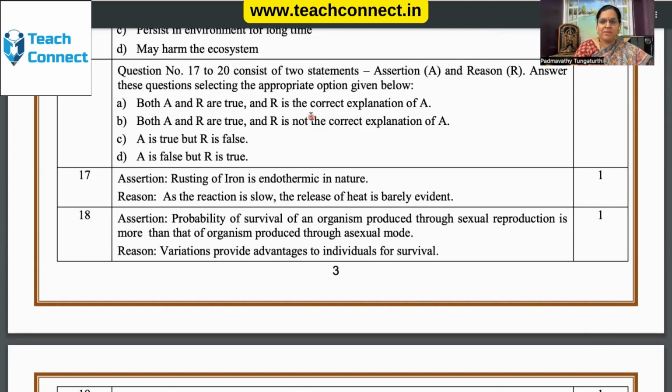Specifically, if A is true and B is false, and assertion is false and reason is true, we have different options. Make the students familiar with every concept. There is no hurry for anything. The NEP will recommend students to be very patient.